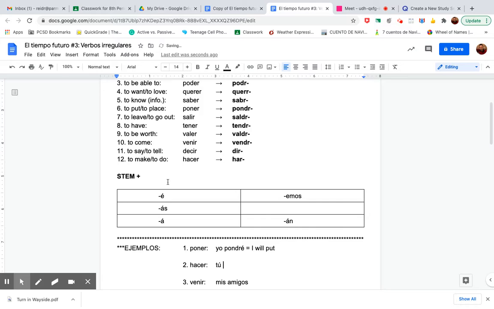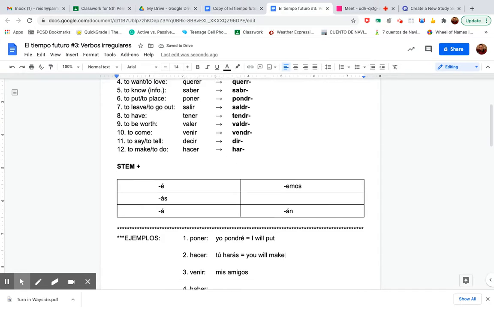Okay, tú. You will. Okay, so we got hacer. You don't say hacerás. Okay, it's H-A-R. So it's H-A-R, the tú form, harás. Okay, that just means you will do, or you will make. You will make. Remember, every one of these could also mean probably or might.